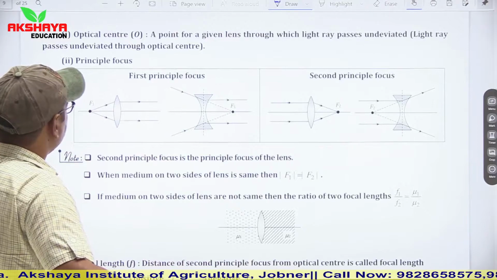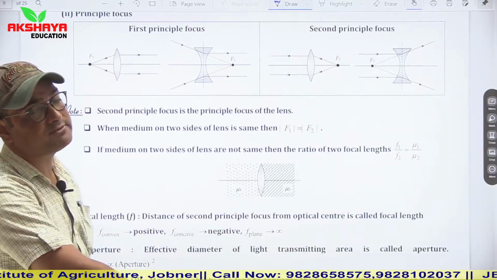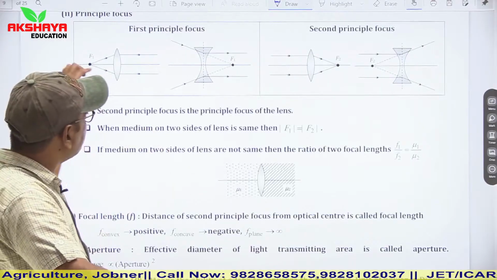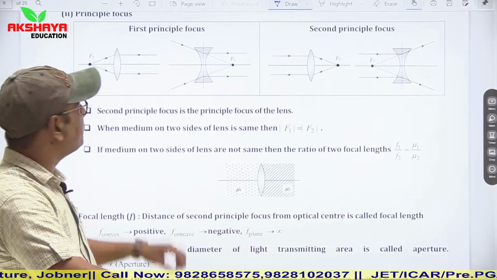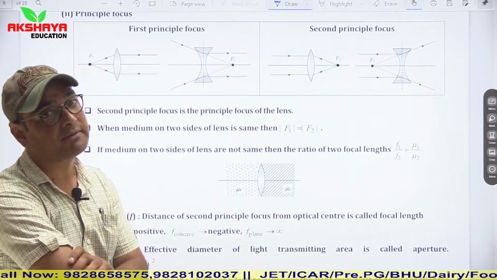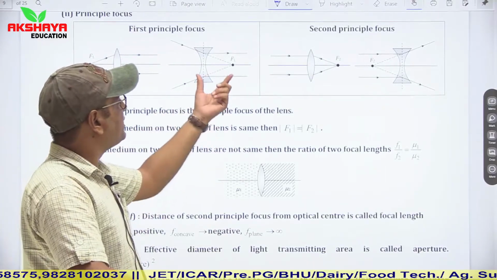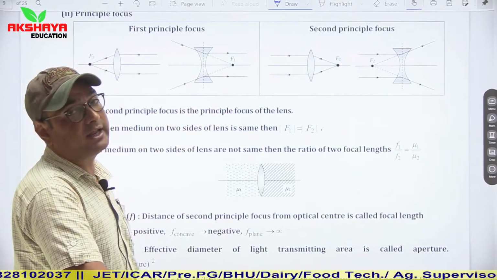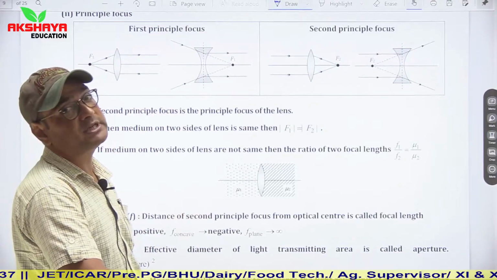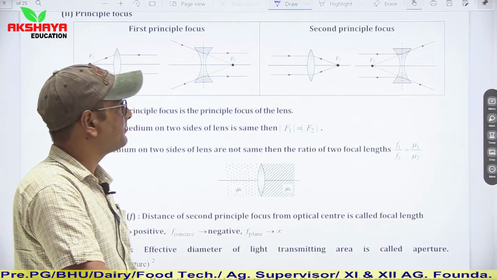Principal focus. Now see, in case of a convex lens, we can say that it is a point situated on the principal axis. Whenever light passes through it, it becomes parallel to the principal axis after refraction. And in a concave lens, we can say that when a light ray seems to come from this principal focus, it becomes parallel to the principal axis after the refraction.